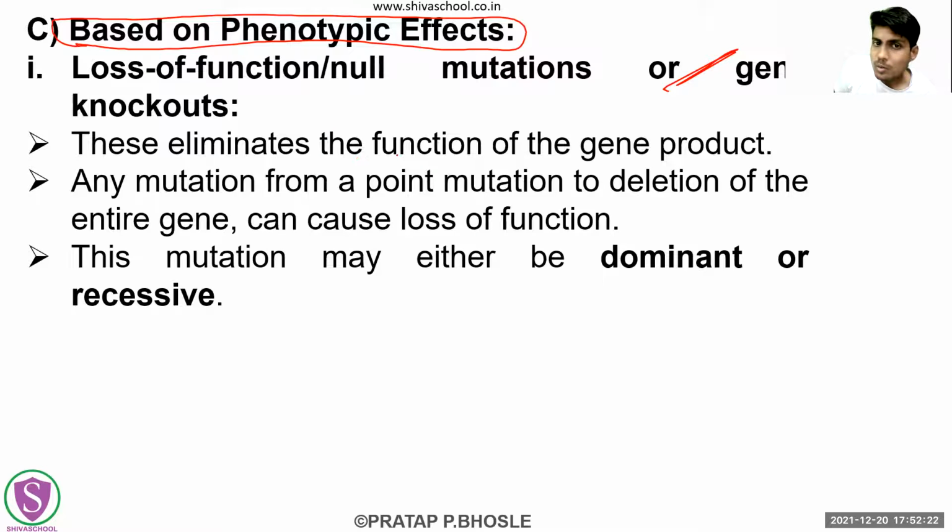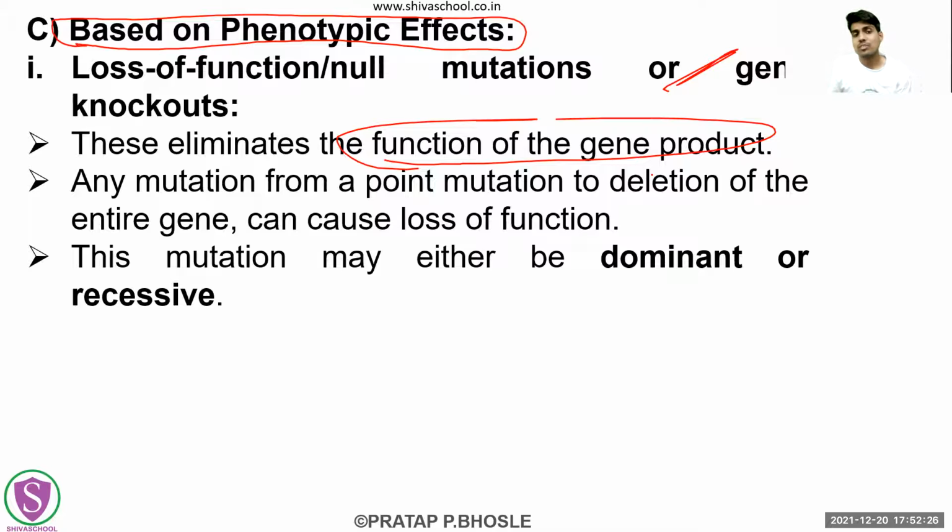These will ultimately eliminate the function of the gene product. Whatever the earlier function of the gene product was, that will be eliminated by this type of mutation.